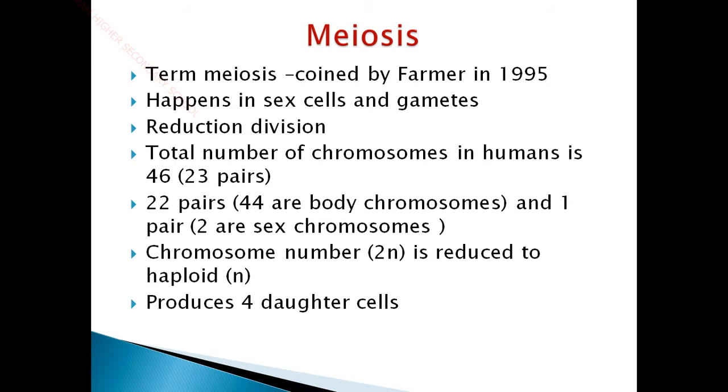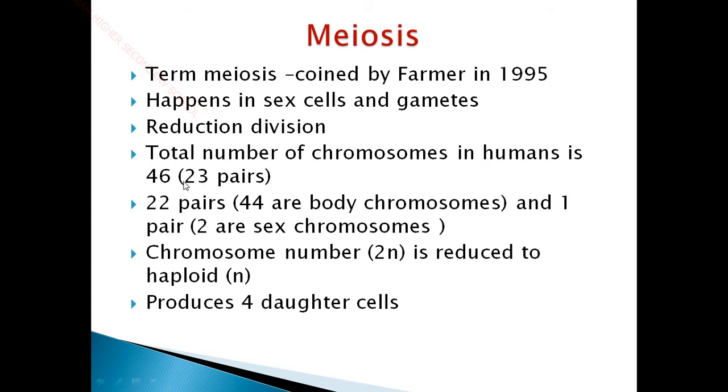Like human beings, all human beings contain 46 chromosomes, which are aligned in 23 pairs. The alignment of chromosomes is called karyotyping. Karyon means nucleus. Inside the nucleus the chromosomes are present, and inside the chromosome the genetic material DNA is present, which is responsible for the inheritance of characters from one generation to another generation. So karyotyping is the arrangement of chromosomes.